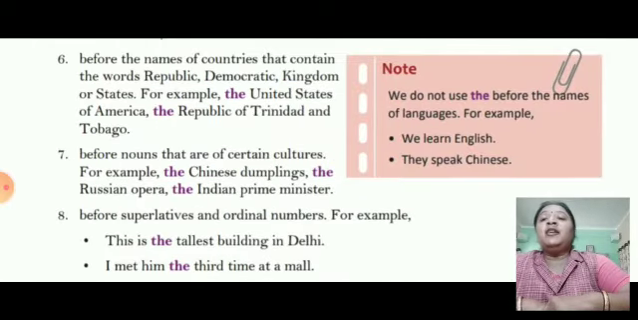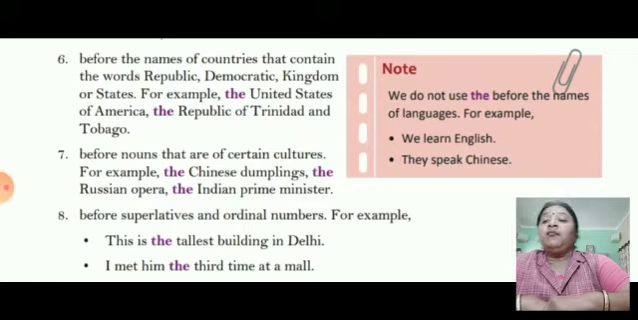Sixthly, before the names of countries that contain the words republic, democratic, kingdom or states. For example, the United States of America, the Republic of Trinidad and Tobago. So we are going to use the in such names, which contain republic, democratic, kingdom and states. The United Kingdom, the United States of America. We do not use the before the names of languages. For example, we learn English. They speak Chinese.